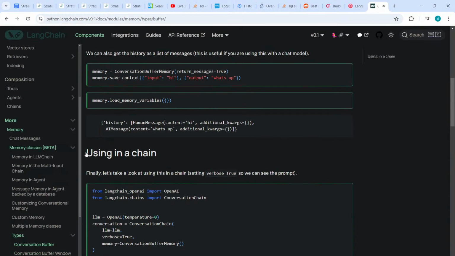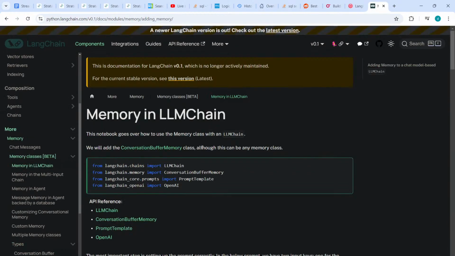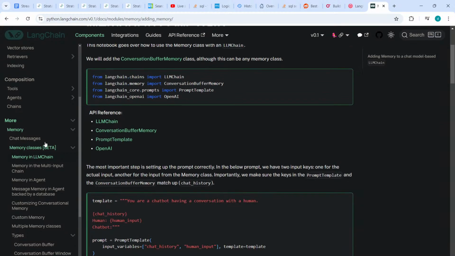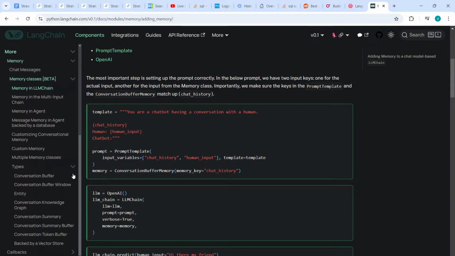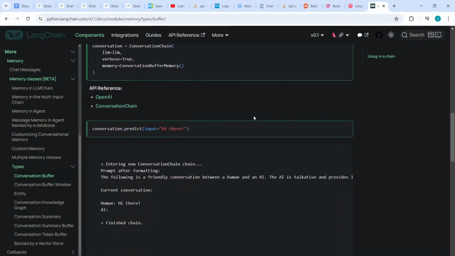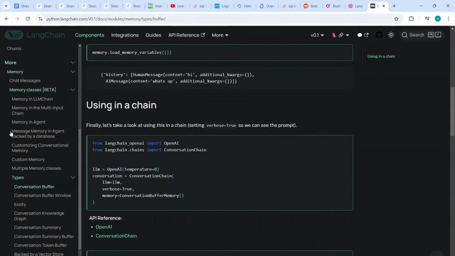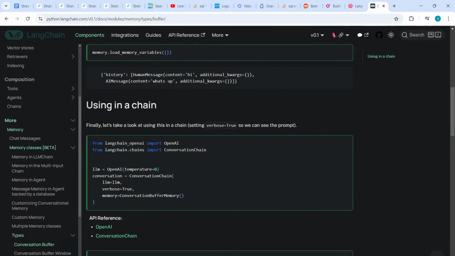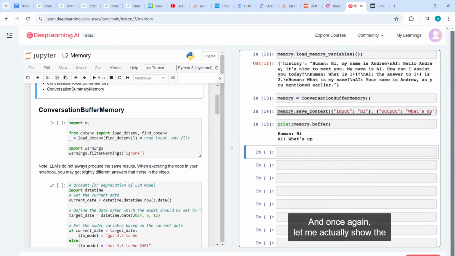And with that, this is what the status of the memory is.